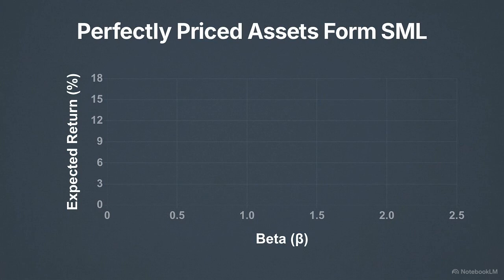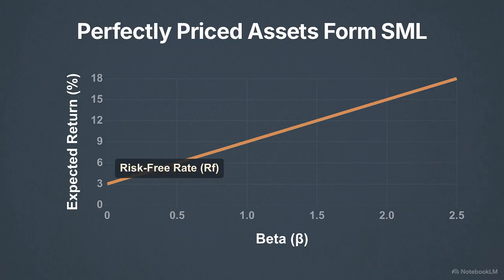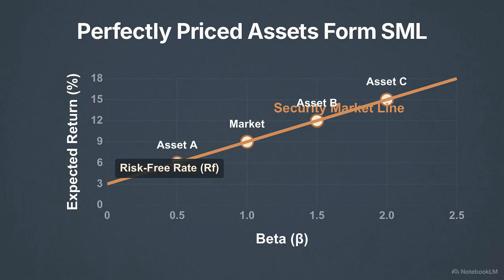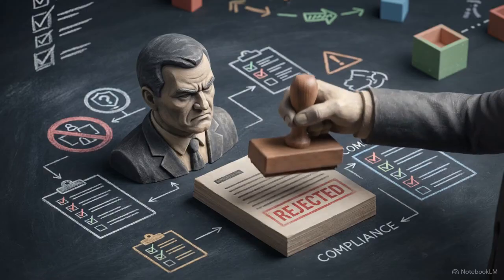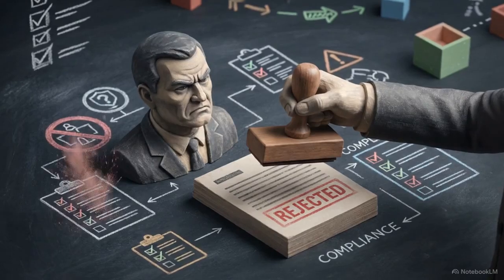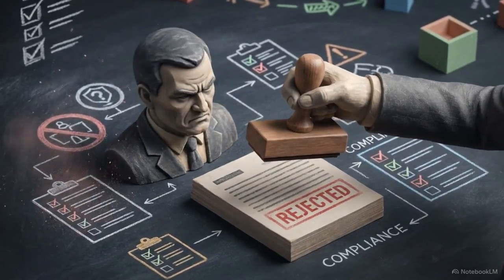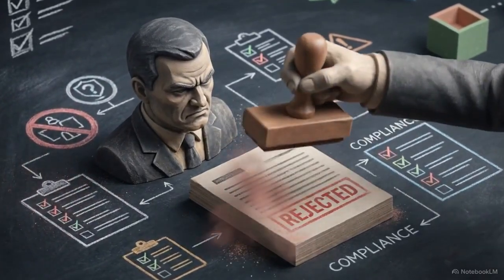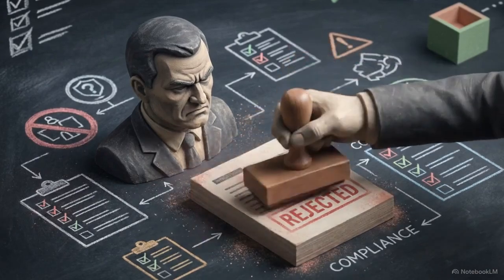This graph plots the exact math of the CAPM equation, placing beta on the x-axis against expected return. The resulting diagonal slope is the security market line, and every perfectly priced asset in the world sits precisely on it. CAPM establishes a non-negotiable threshold. It dictates the minimum exact return an asset must provide to justify the specific market risk you hold.